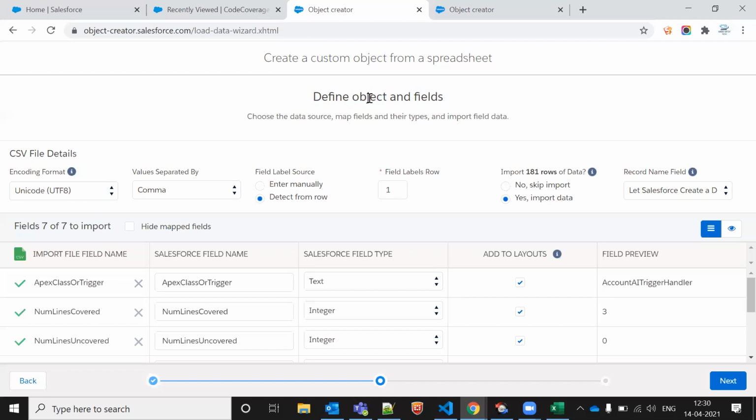Wait, let me think. It won't work. Means it will not delete the child record.